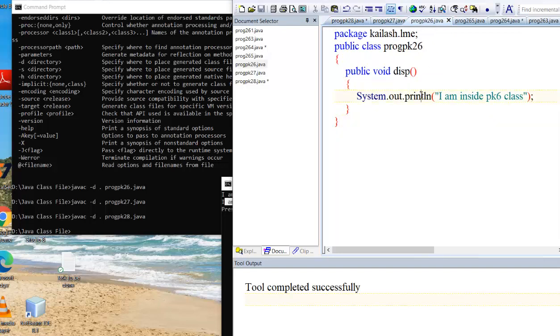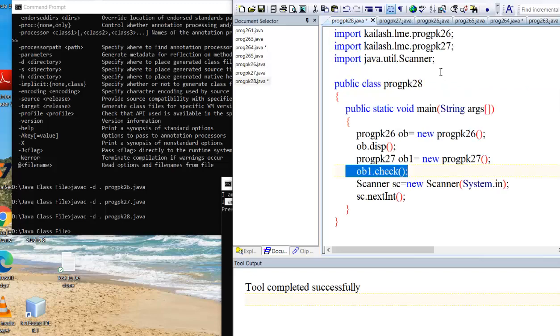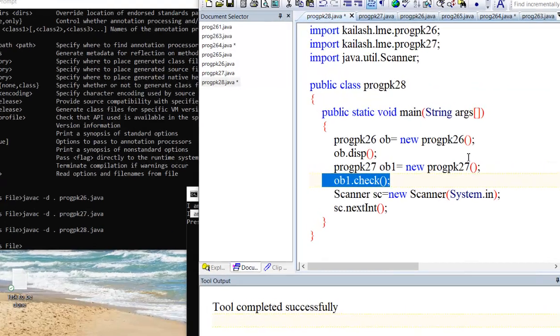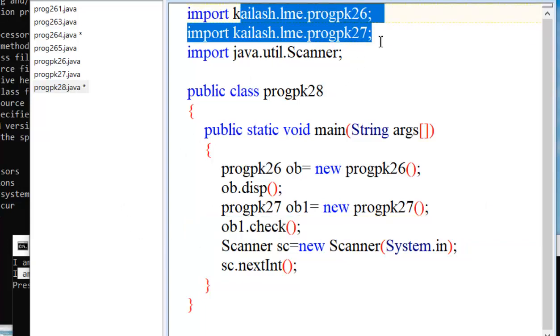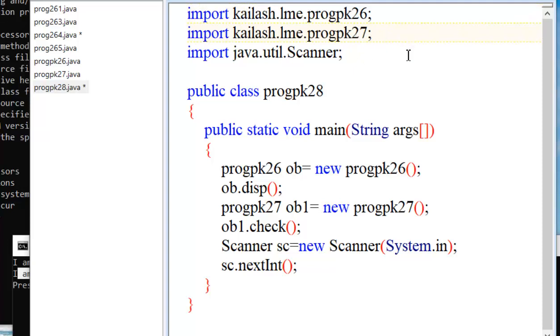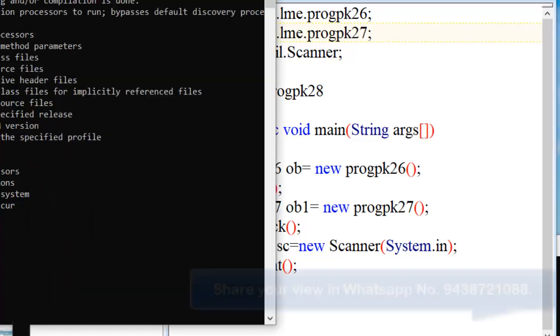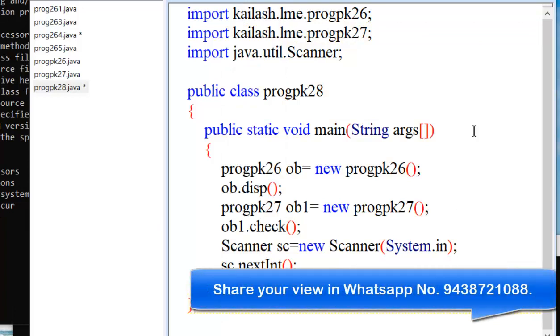So what it does is that we can keep all our classes in one package so that we can access them at a time without any problem. So that is the benefit of a package. We will discuss more details about packages in the next class. I hope that you all are able to get this concept. Thank you all.